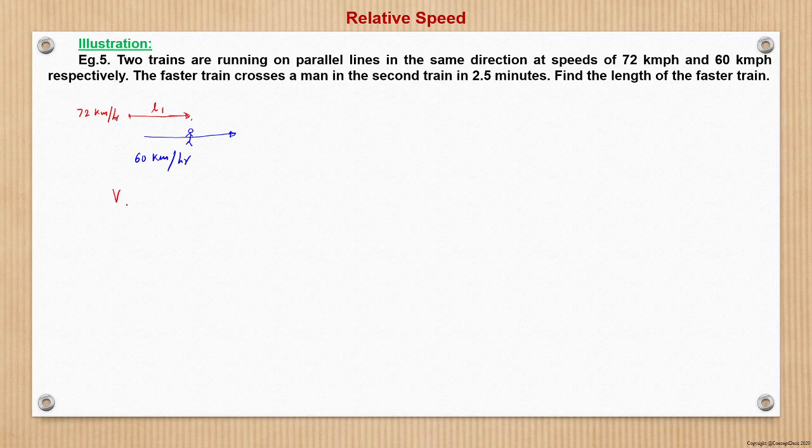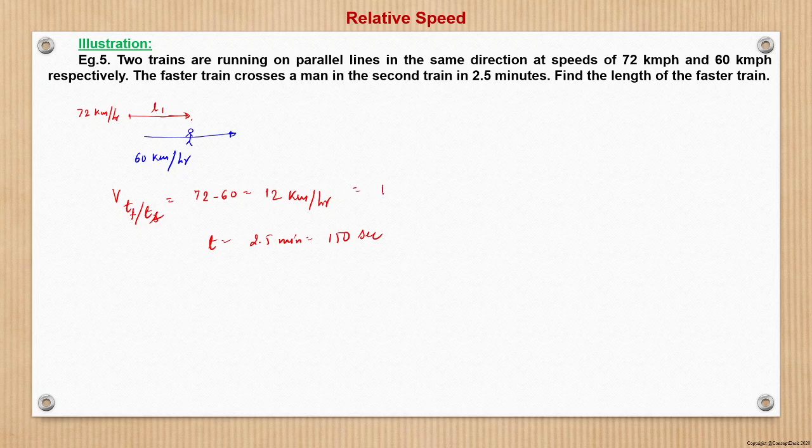So the velocity of the faster train with respect to the slower train, the relative velocity, becomes 72 minus 60, because they are moving in the same direction. So 12 km per hour. And the time of crossing is given as 2.5 minutes, which is nothing but 150 seconds.